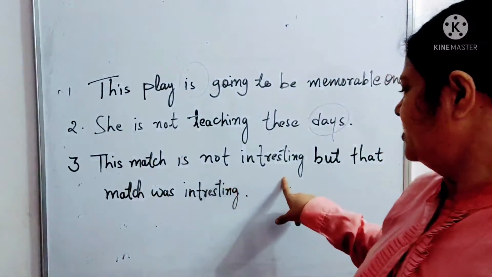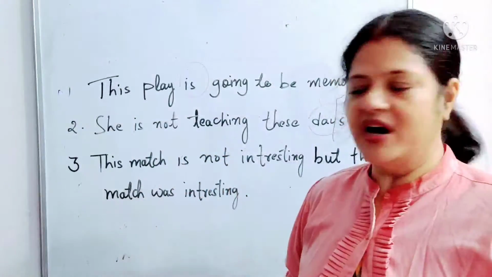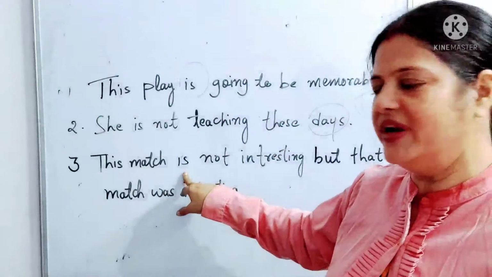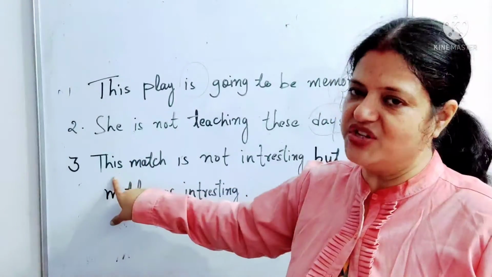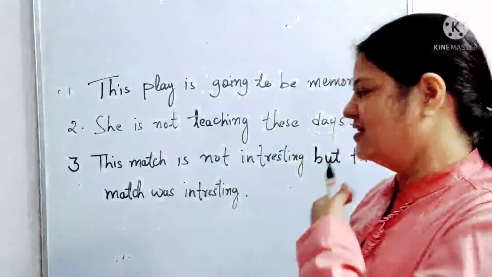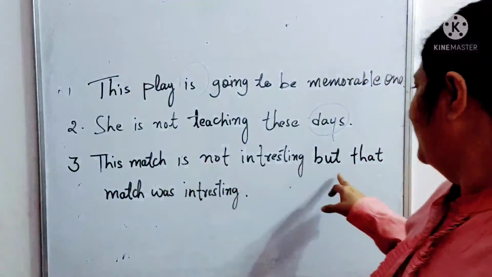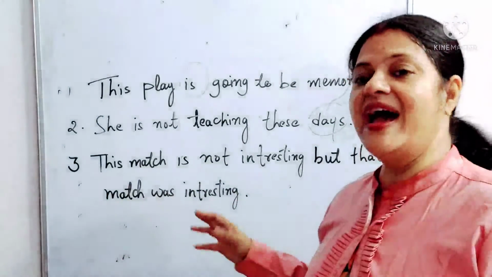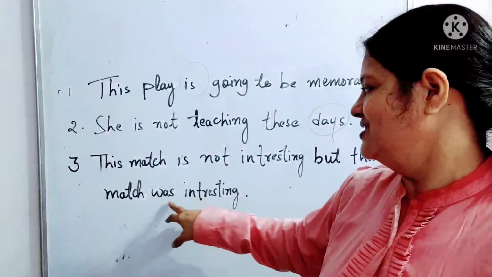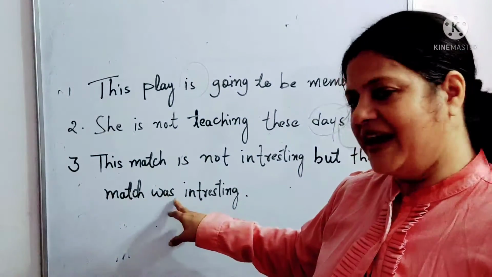This match is not interesting, but that match was interesting. Since we are watching a match and we are talking about the present time, that is why we have used is for it. This match, this is a demonstrative adjective. After this adjective we have match, and we are talking about the present time, so that is why we have used is for it. But that match was interesting, and now we are talking about the match which has been watched by someone in the past, so that is why we have used the past verb, that is, was.